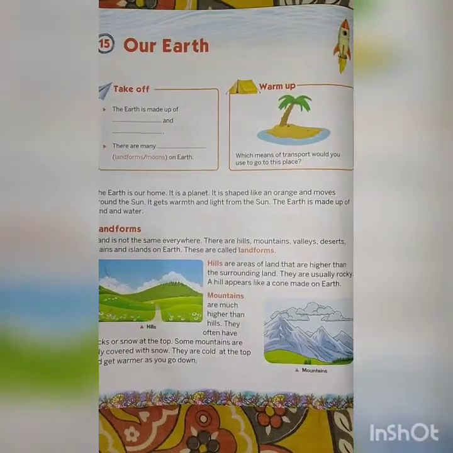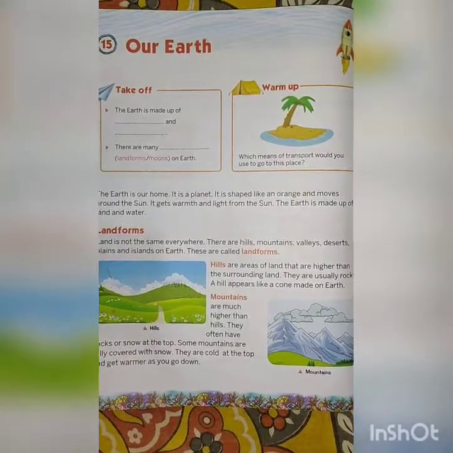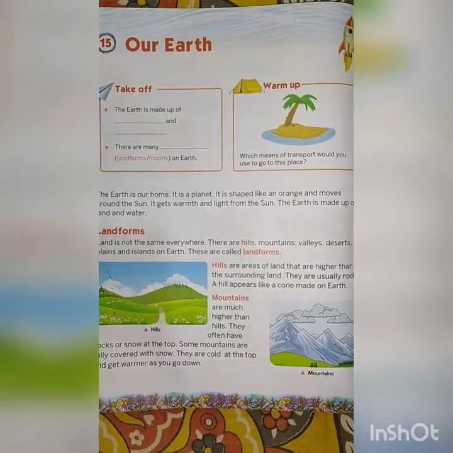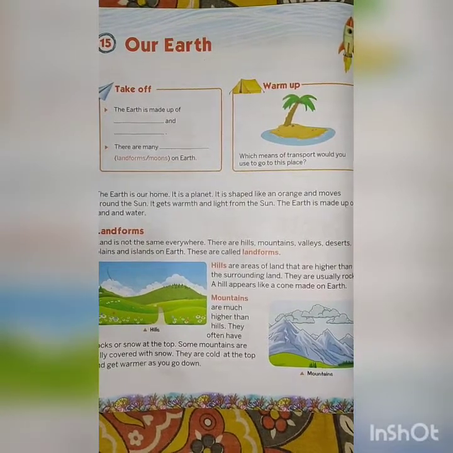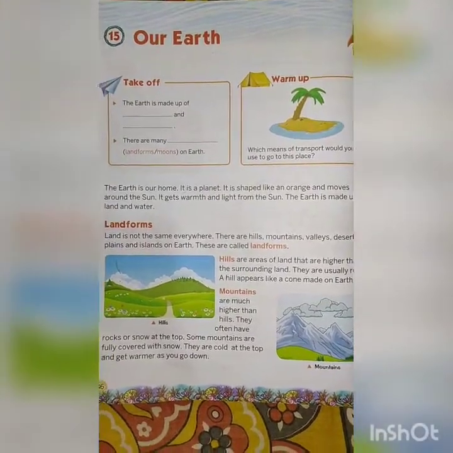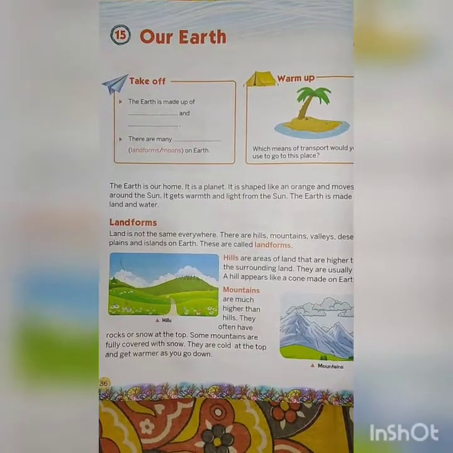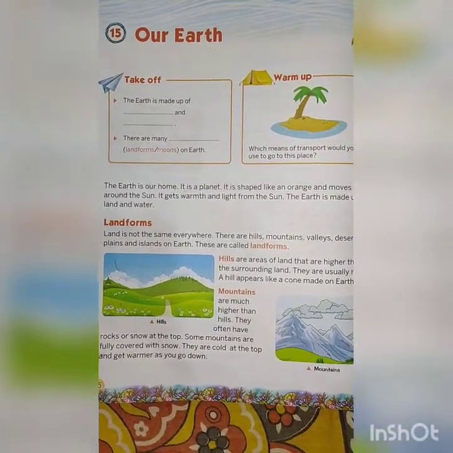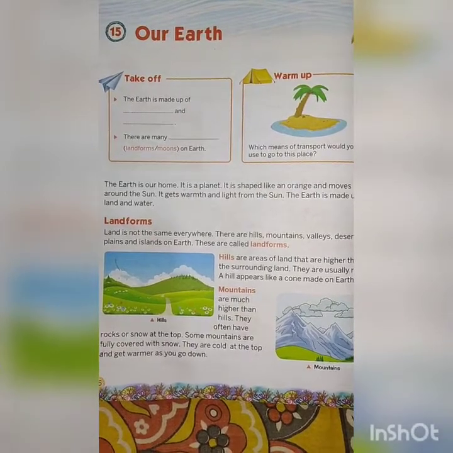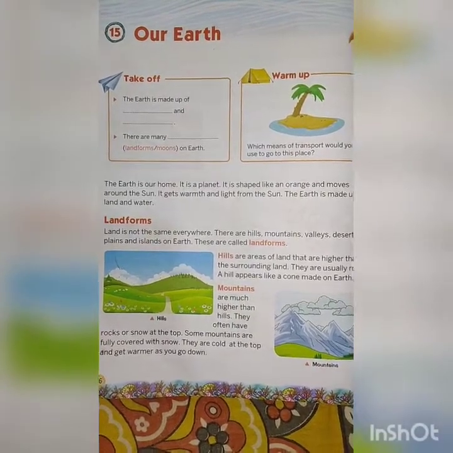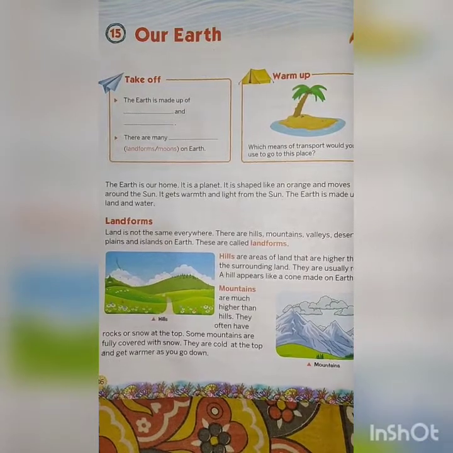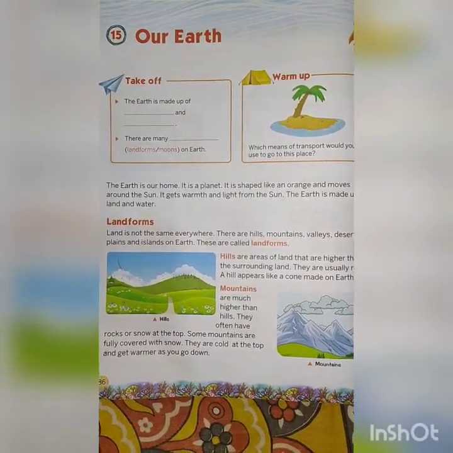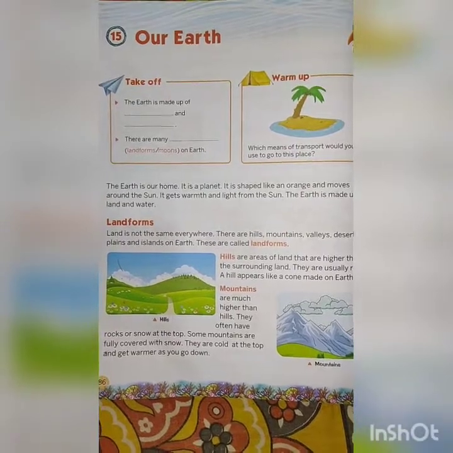What is a planet? Children, planets are large objects. Planets are smaller than stars. Have you seen a star? Yes, planets are smaller than stars. They do not produce light. वो produce नहीं कर सकते light. Light नहीं दे सकते. They do not produce light. They are smaller than the sun. They are smaller than the stars. वो stars से भी छोटे होते हैं, planets.